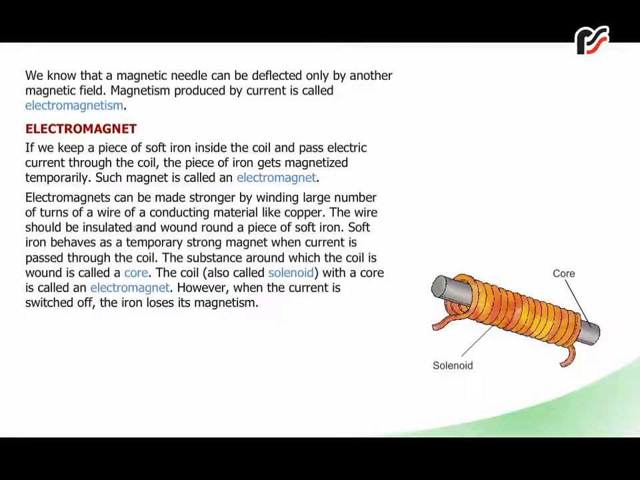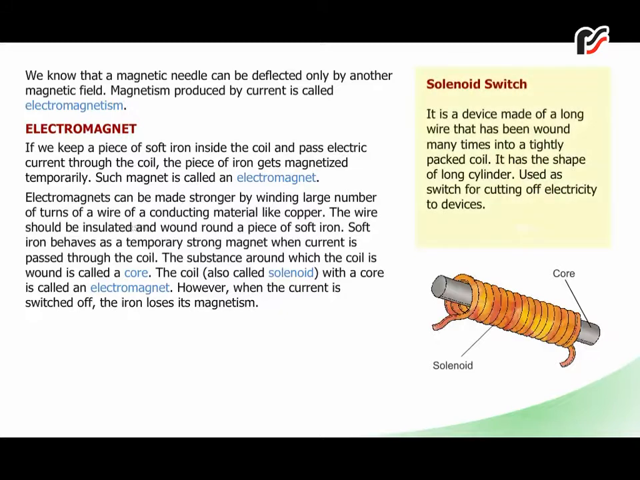Soft iron behaves as a temporary strong magnet when current is passed through the coil. The substance around which the coil is wound is called a core. The coil, also called a solenoid, with a core is called an electromagnet. However, when the current is switched off, the iron loses its magnetism. Solenoid switch. It is a device made of a long wire that has been wound many times into a tightly packed coil. It has the shape of a long cylinder, used as a switch for cutting off electricity to devices.